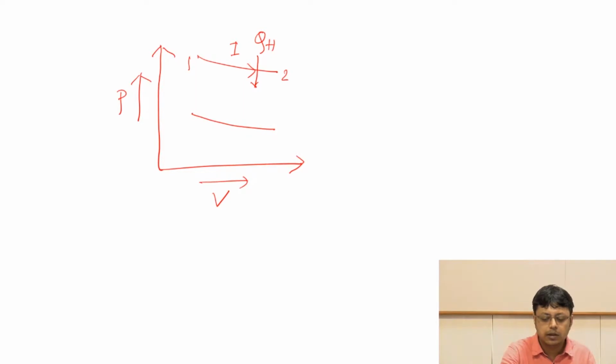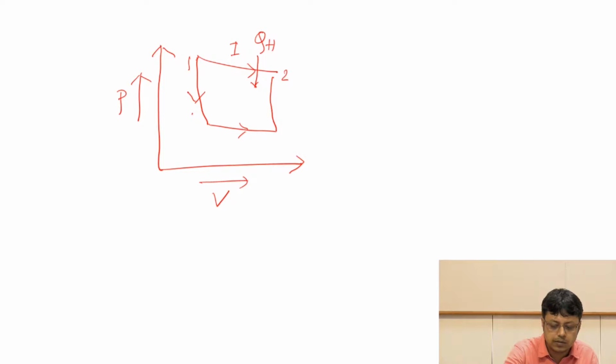Now the question is, there could be other reversible paths, as we just argued. What could be the other reversible path, going from the same initial state, which is state 1, to the same final state, which is state 2? Now you can consider another path which is like this.